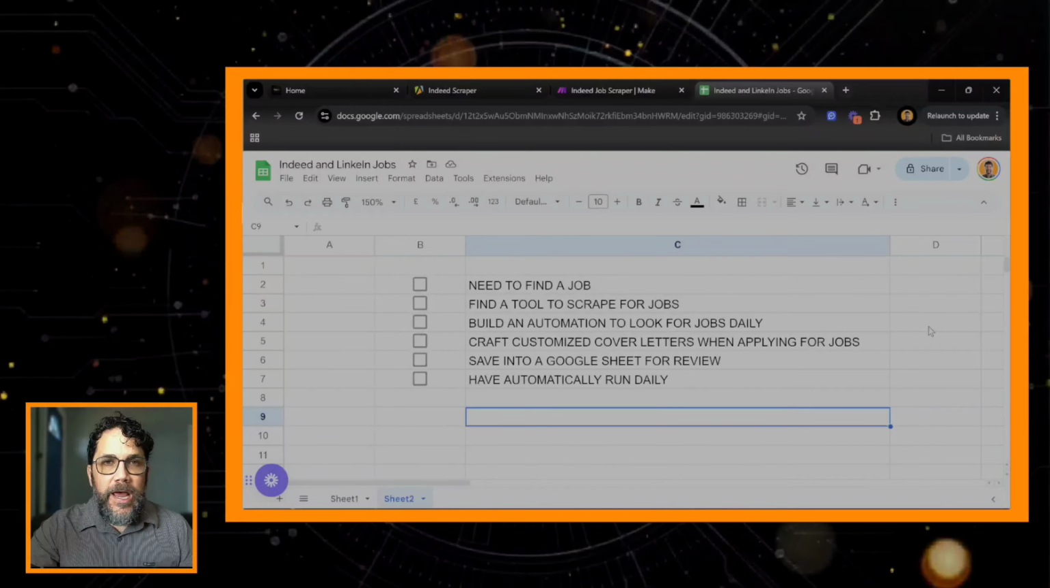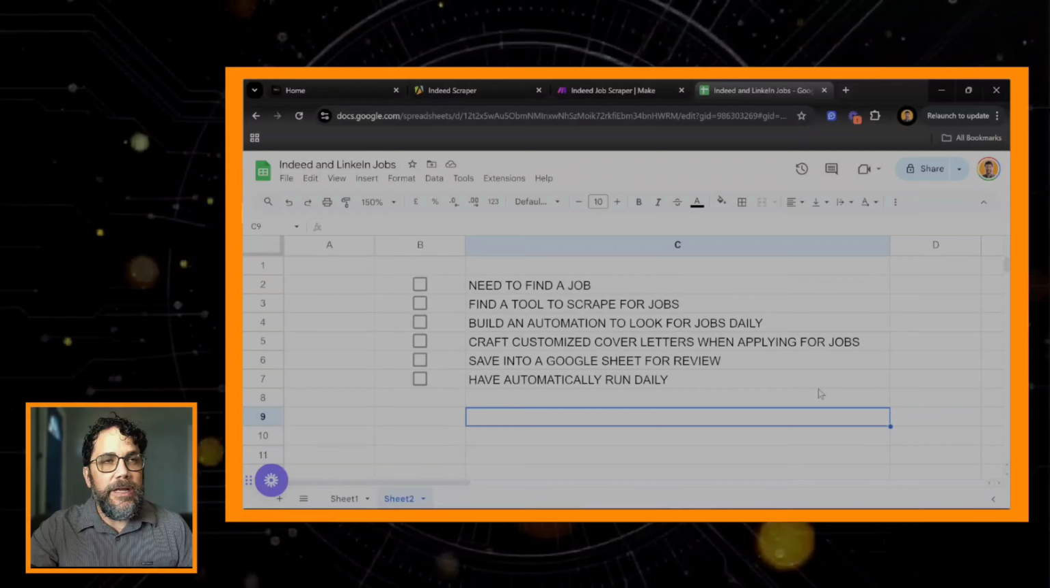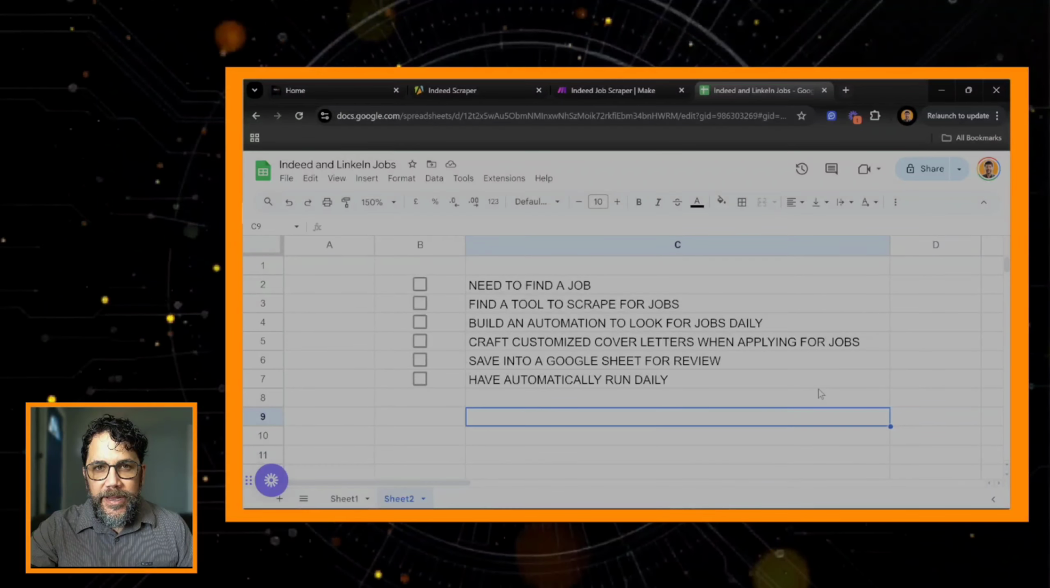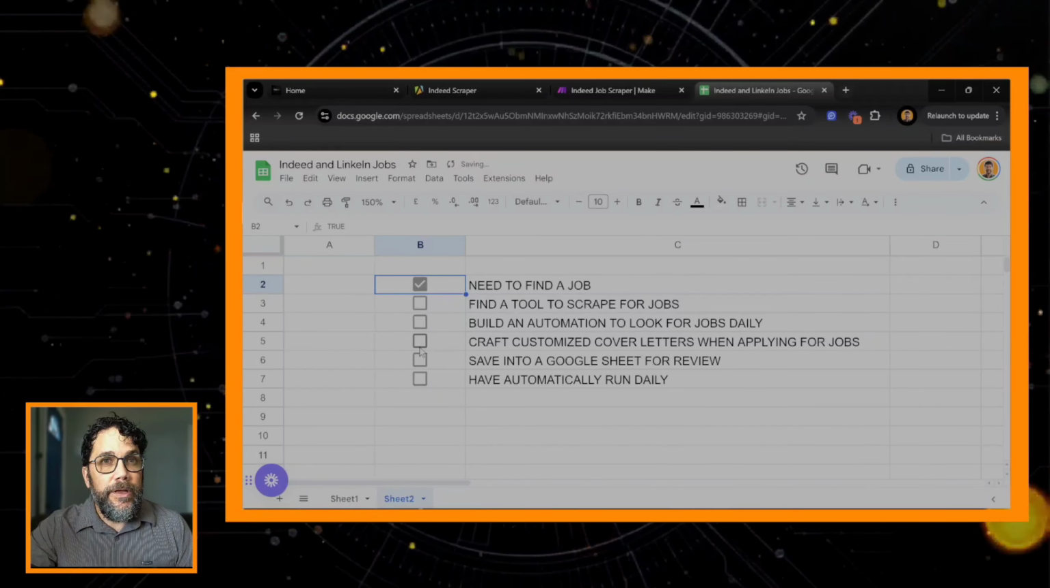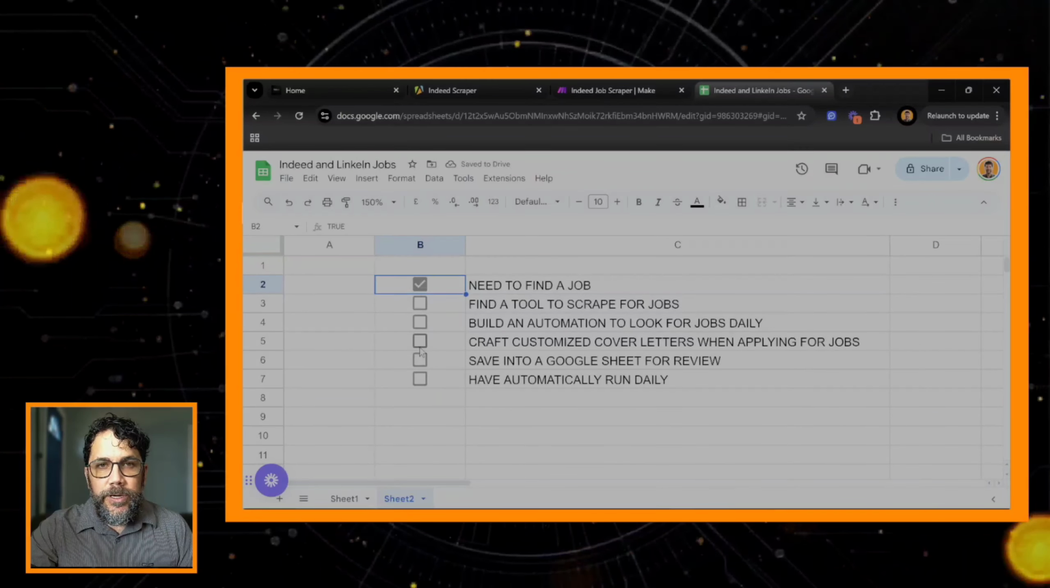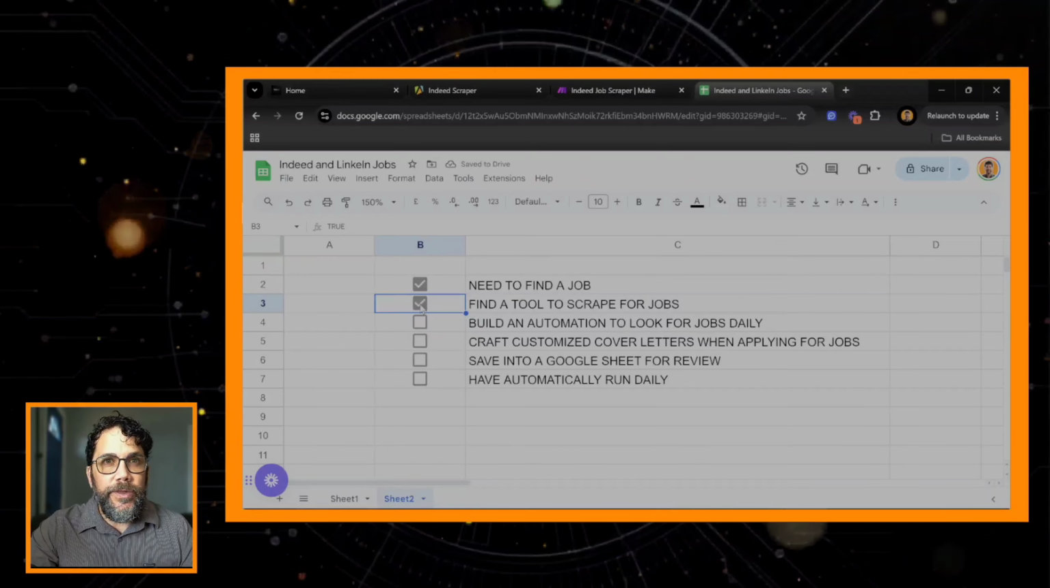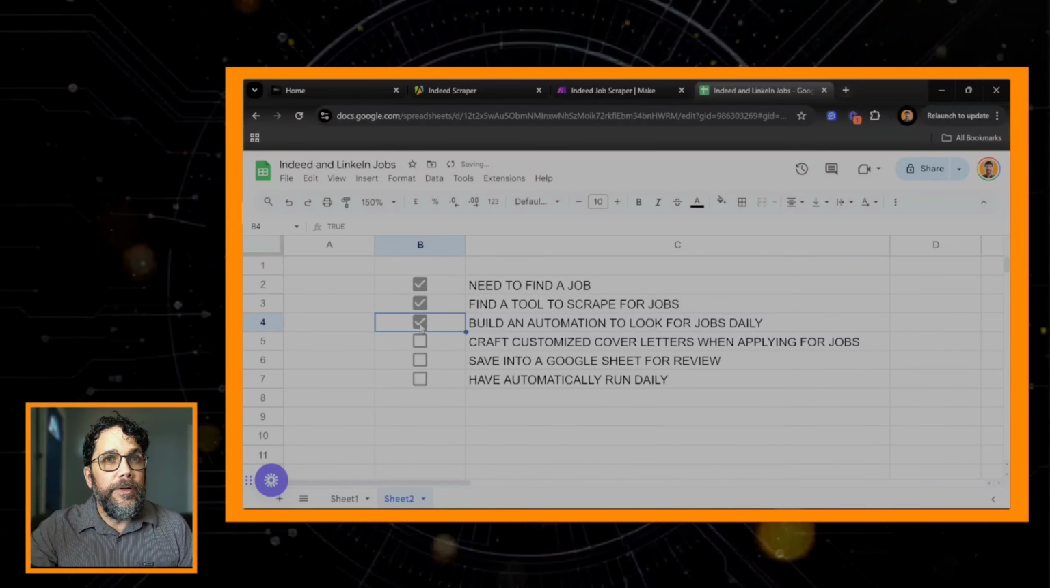First off, the problem that we have is that we need to find a job. This is a big priority and it's a big pain in the butt, but we've got to make it easy for us to do. So we're going to kind of automate it here. We're going to look for a job. We're going to find a tool to scrape for jobs. We're going to build an automation to look for the jobs daily. And this is kind of neat.